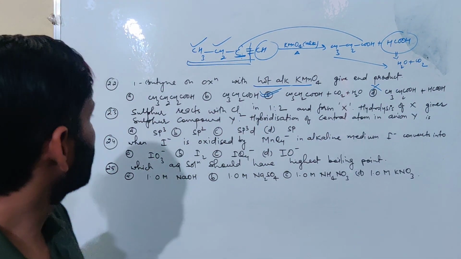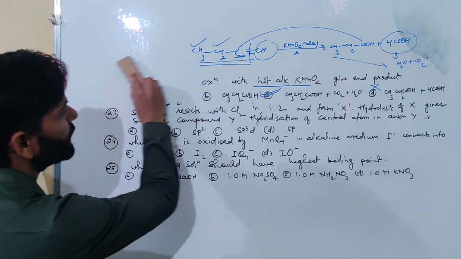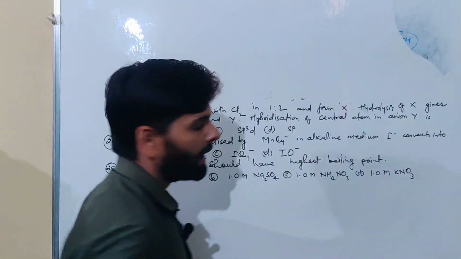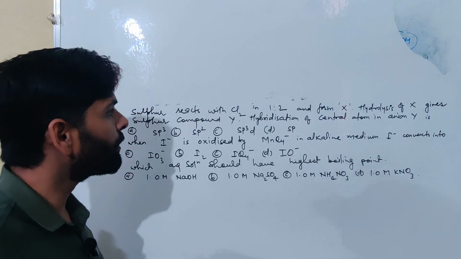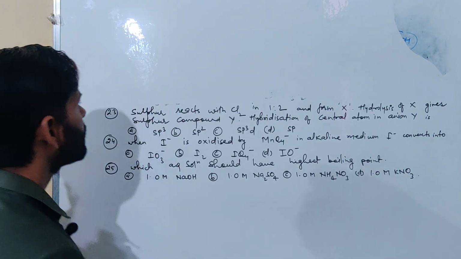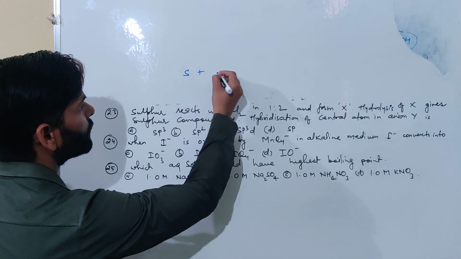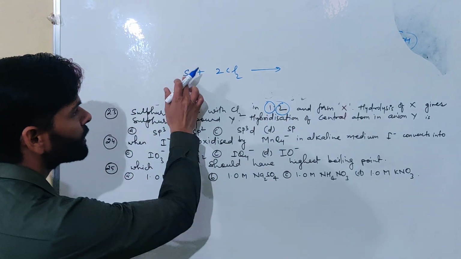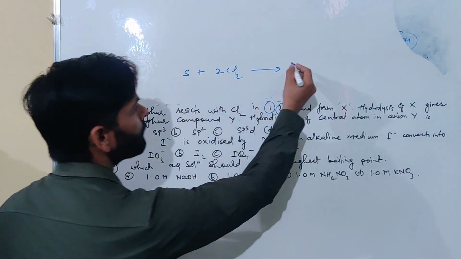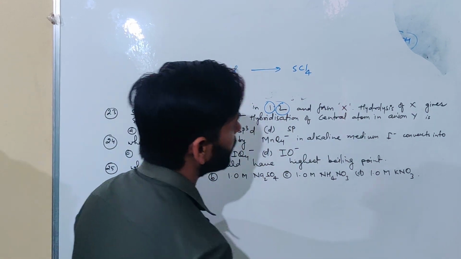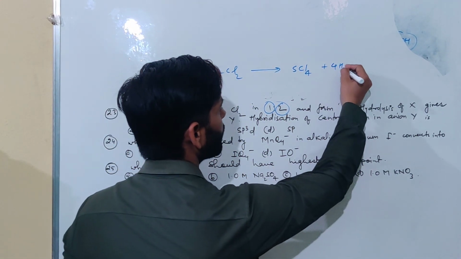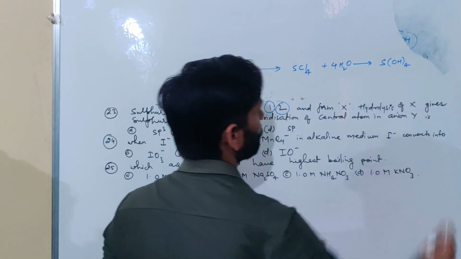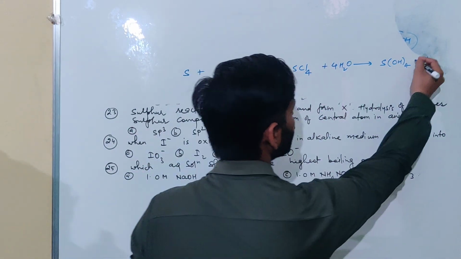Now 23rd question is very important. Sulfur reacts with chlorine in 1:2 ratio, and then the compound that is formed is hydrolyzed, and for that hydrolyzed product you have to tell the central atom hybridization. So see, sulfur reacts with 2 moles of chlorine. Why am I taking 2 moles? Because it is given as 1:2 ratio. So it will form SCl4, sulfur tetrachloride. The sulfur tetrachloride on hydrolysis reacts with 4 moles of water, and it forms tetrahydroxy sulfur, S(OH)4, plus 4 HCl.